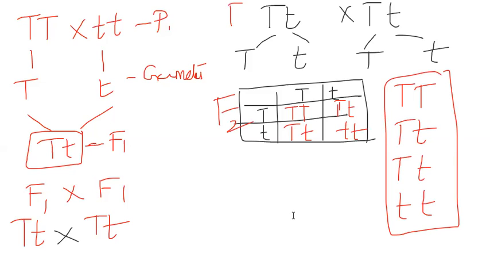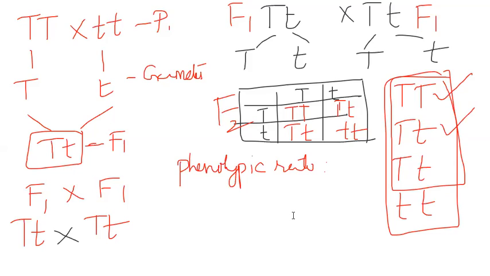How do we get the F2? When we cross F1 with F1, we get the F2 generation. Now we divide it as phenotypic ratio, the physical expression of the plant. That means how many tall plants appeared? 3 tall plants appeared. How many dwarf plants? Only 1. So the phenotypic ratio is 3 is to 1.